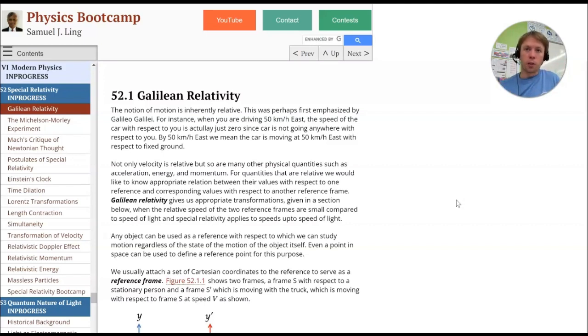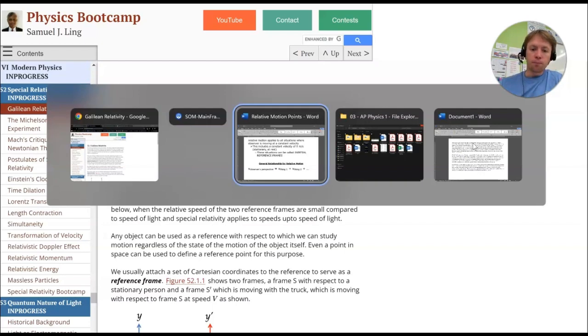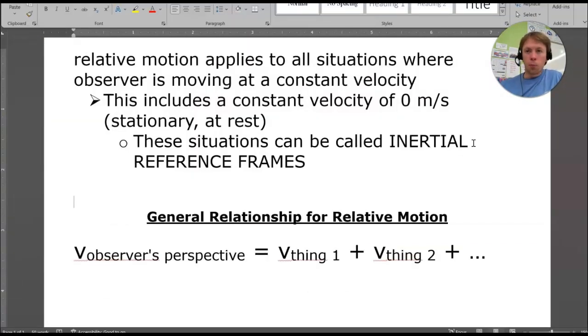But he was one of the founders of what is known as classical mechanics. And so relativity was something he talked about, in that if you're moving at a constant velocity, you can describe motion accurately, and it doesn't matter what your frame of reference is. The things you need to know for AP Physics 1 is that when we're talking about relative motion, we're talking about things that are moving at a constant velocity. So you can either be moving forwards, backwards, or not moving. That is a case of constant velocity. It's often referred to as being stationary or at rest in AP Physics 1.